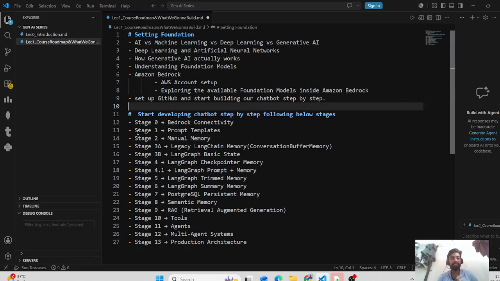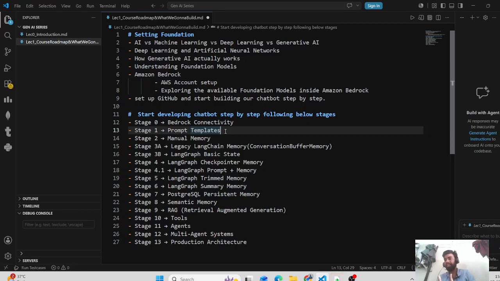In stage 0, first we will learn how to connect to LLMs. I will also tell you what an LLM is, everything step by step, and how to connect to models which are already available. Then we will understand prompt templates: how to format the prompt, the system prompt and the user prompt. Then manual memory, how memory will work. In this stage every session will be independent; the model won't be able to remember what you said in your previous conversation. So we will improve it using manual memory.